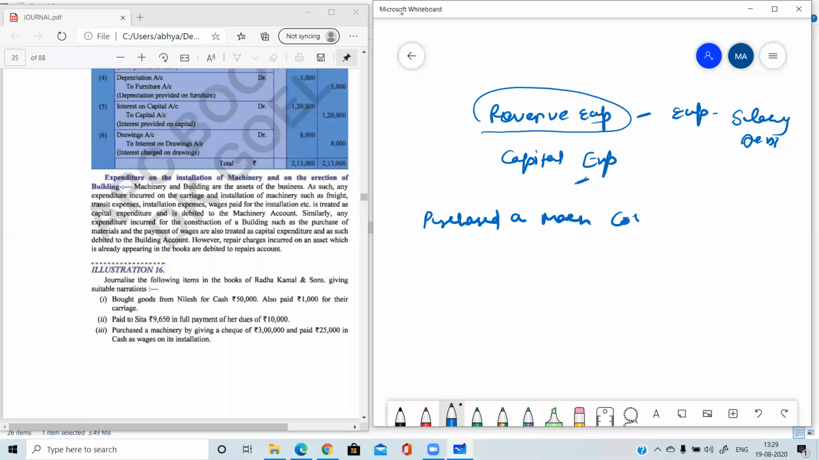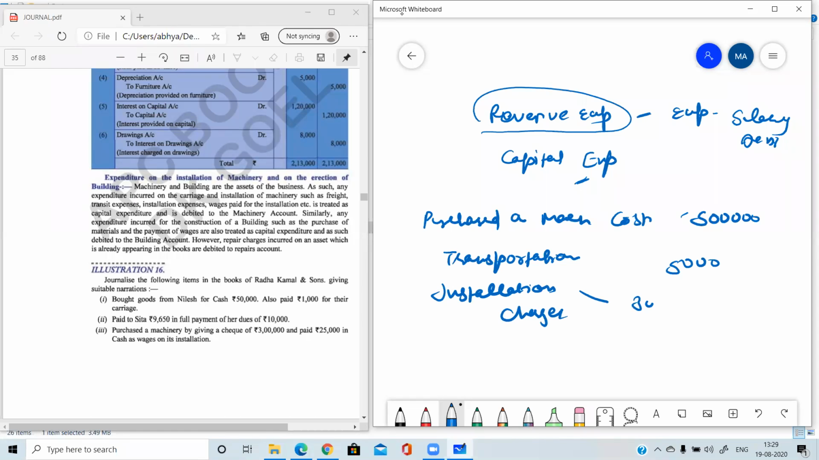The machine costs rupees 5 lakh. Then you have paid transportation charges of 5,000, because the seller transported the machine to your factory and you were supposed to pay for it. Now you have called an engineer or mechanic to install the machine, so the installation charges are 3,000.